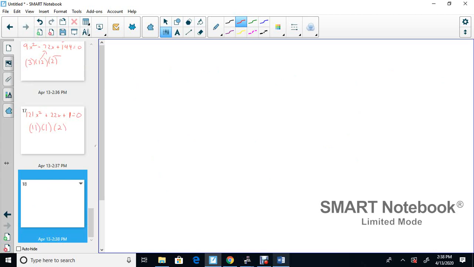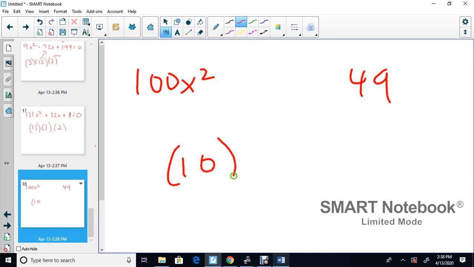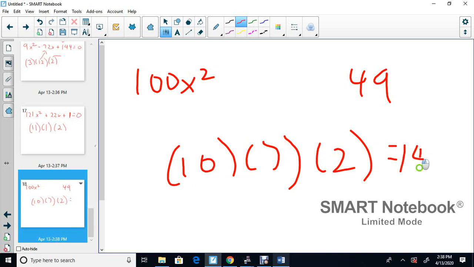So 10 times 10 will do. 10 times 10, we'll put 100x squared. Okay, and over here we'll put 7 times 7, 49. So 100x squared plus 49. So that's like 10 times 10, 7 times 7 is 49. Times 2. Always times 2. 10 times 7 is 70, times 2 is 140.